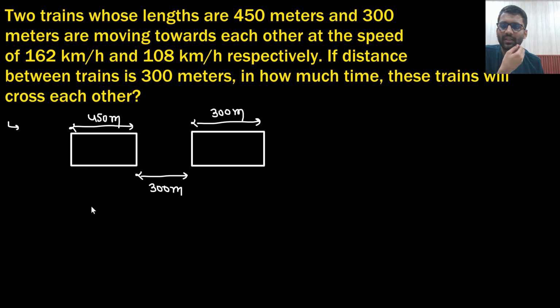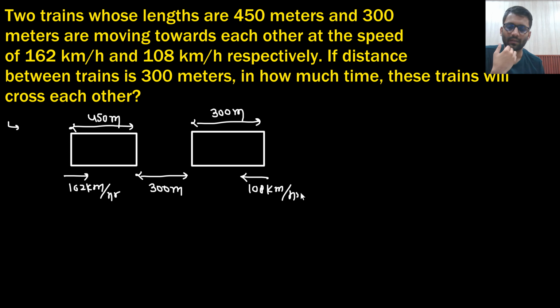Two trains are moving towards each other at a speed of 162 km per hour and 108 km per hour. In how much time will the trains cross each other? What do you think? What will be the time? They have to cover 300.